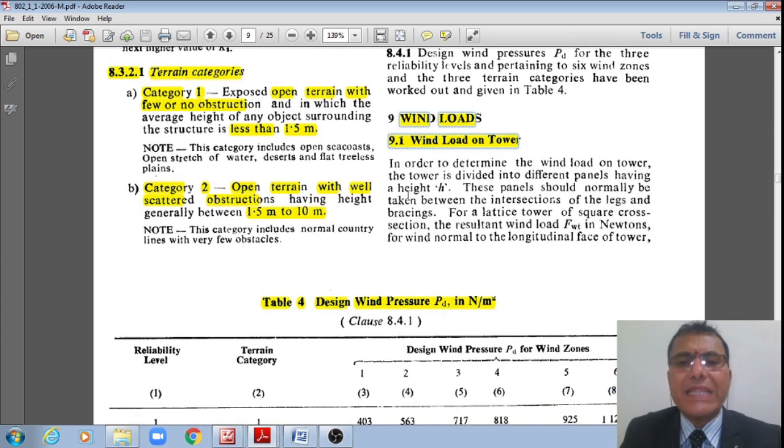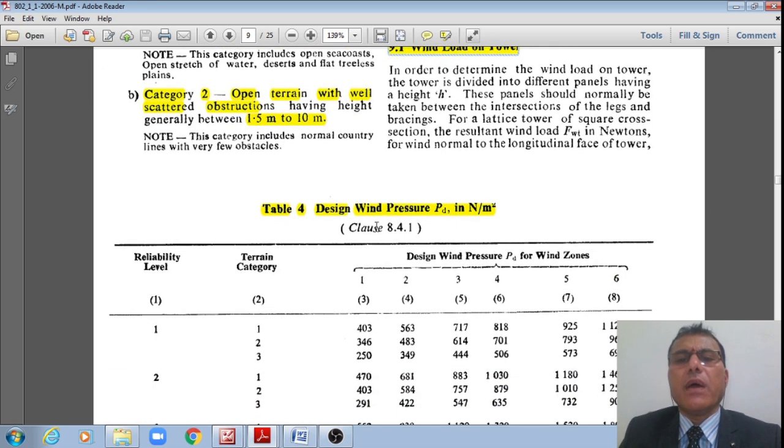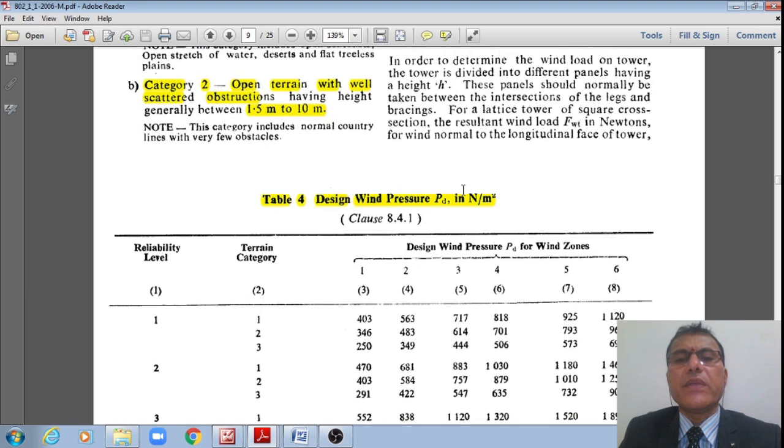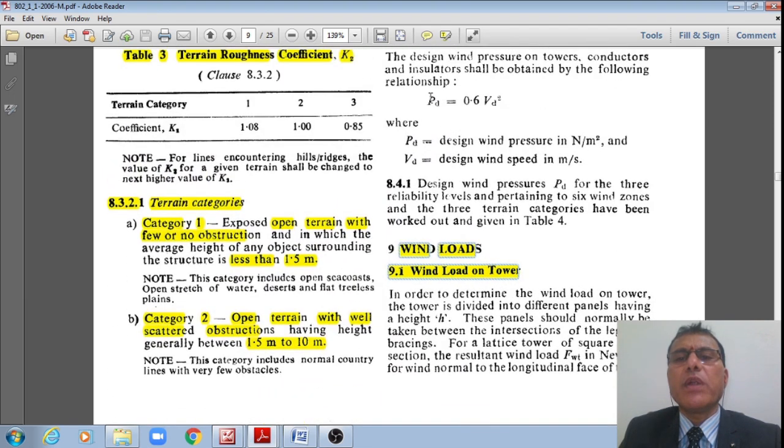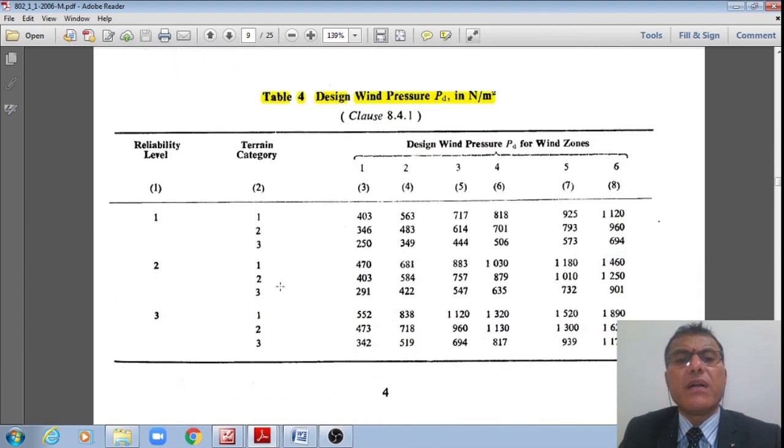I hope students you are understanding these discussions, right? We are in the loads part, wind load on tower, right? Now you can see that if I calculate using the formula PD equals 0.6 VD square for different terrain categories 1, 2, 3, for different wind zones 1 to 6, and for different reliability levels 1, 2, 3, that is how the wind pressures work out in Newton per meter square.